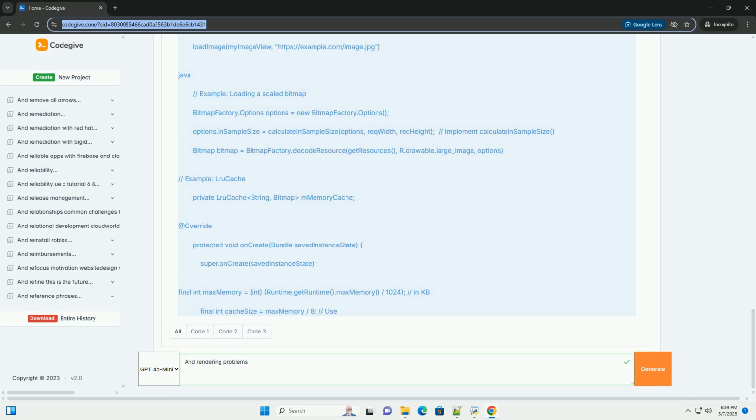4. Tools for identifying rendering problems. Android provides several powerful tools to help you identify and diagnose rendering issues. 1. Android Studio Profiler: CPU, memory, network. The CPU Profiler records method traces to identify performance bottlenecks on the CPU, including methods called on the UI thread.